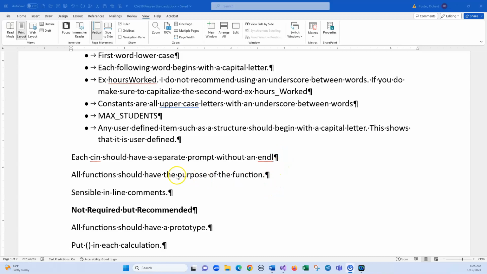All functions should have the purpose of the function. This function will add numbers together to get the sum and the average, or whatever it is. And then you want to use sensible inline comments. Something like "declaring variables" is really not a meaningful comment. So you want to make sure that you're putting in something that's very meaningful in here.